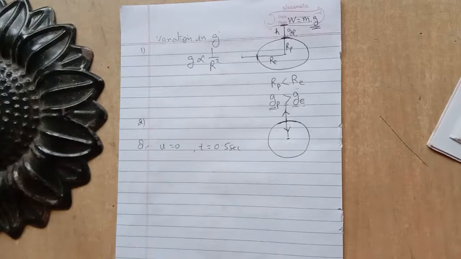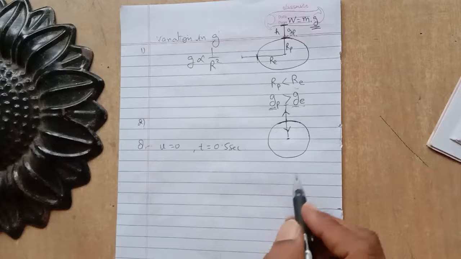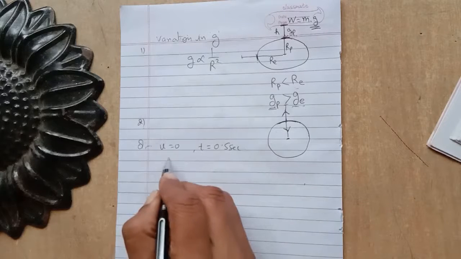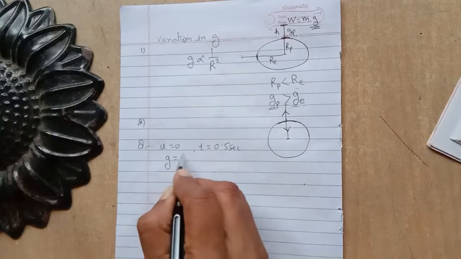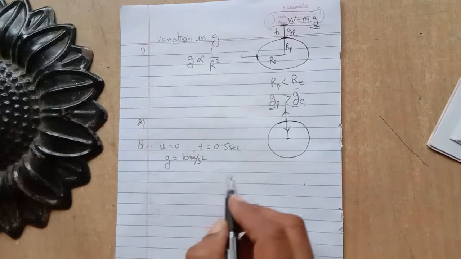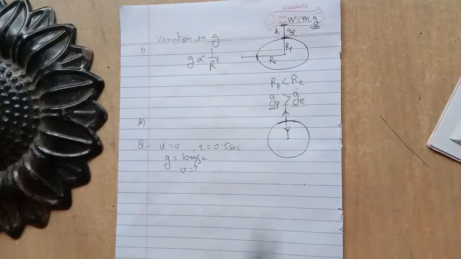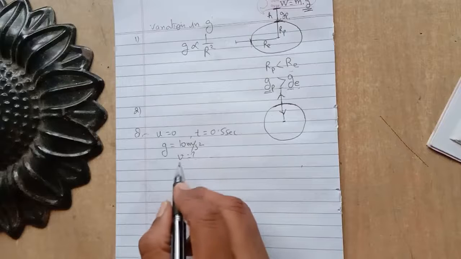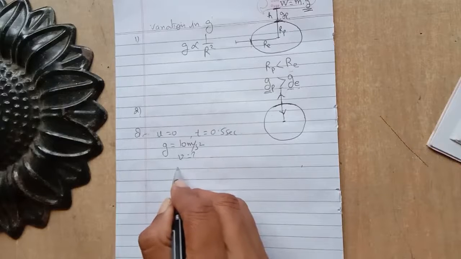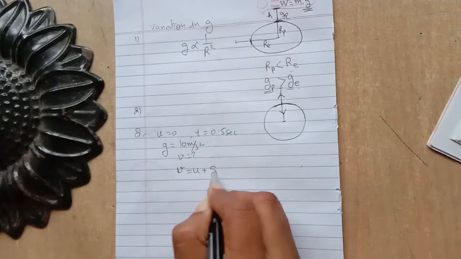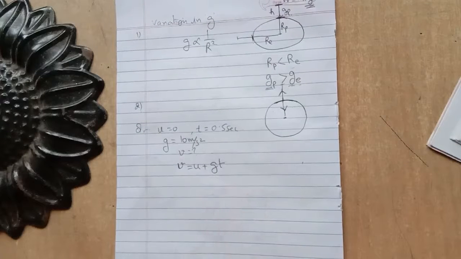So you have to find what should be the speed of the car when it reaches the ground. In the question it is given that the value of g is 10 meter per second square. So can we find the value of v here? What should be the final velocity of the car when it reaches the ground? According to Newton's first equation of motion, v is equal to u plus gt. This is the first equation of motion.